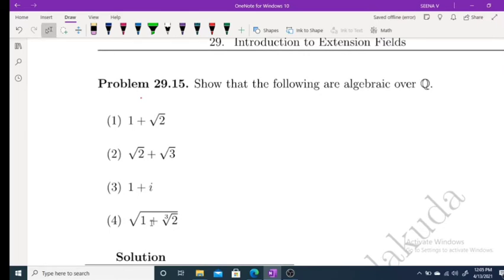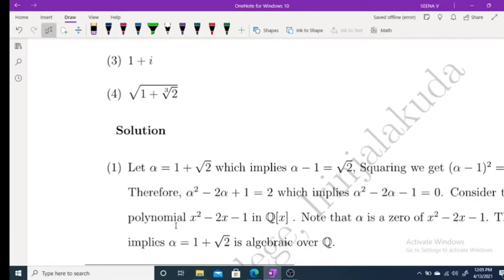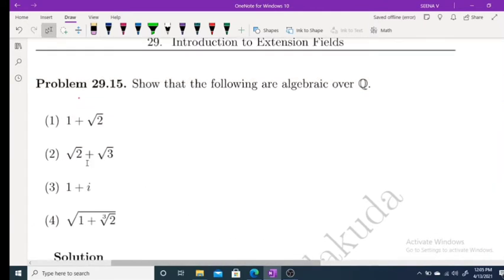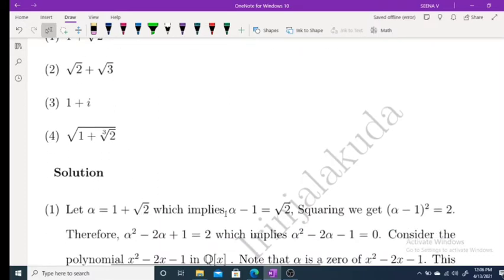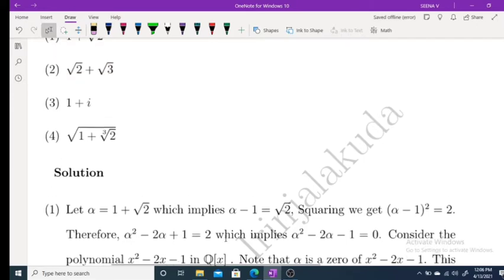Now show that the following are algebraic over Q: 1 plus root 2, root 2 plus root 3, 1 plus root i. For this, first consider 1 plus root 2. Alpha equal to 1 plus root 2, alpha minus 1 equal to root 2, alpha minus 1 whole square equal to 2, and alpha square minus 2 alpha minus 1 equal to 0. Consider the polynomial x square minus 2x minus 1, clearly this is an element in Q[x], and for this alpha is a root, therefore alpha is algebraic over Q.